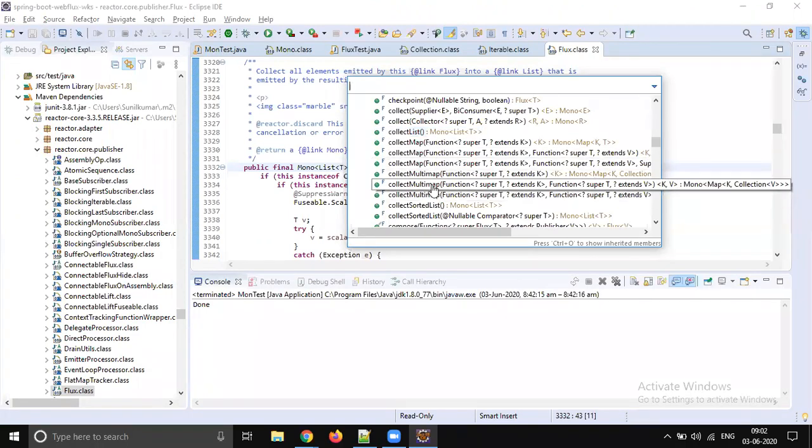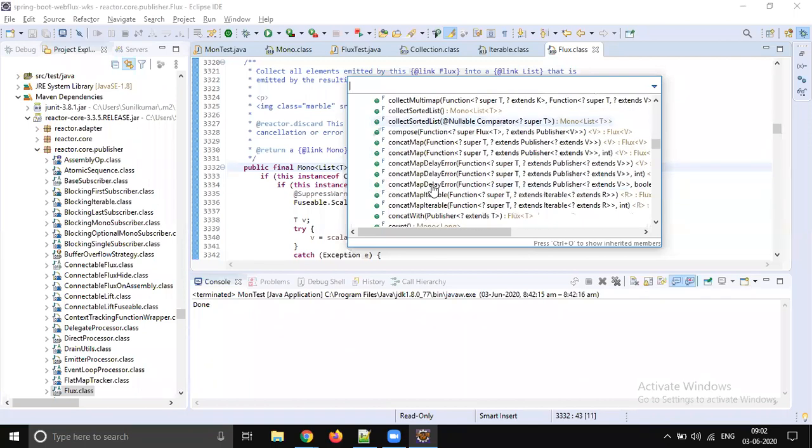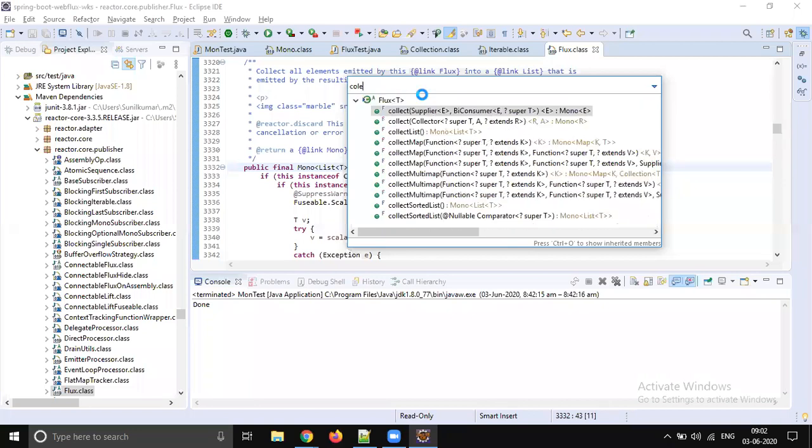It is also possible to convert a Flux to a Map. That is also possible, and you can also do a sorted map, I believe. Let me check. Okay, there are so many methods we have.